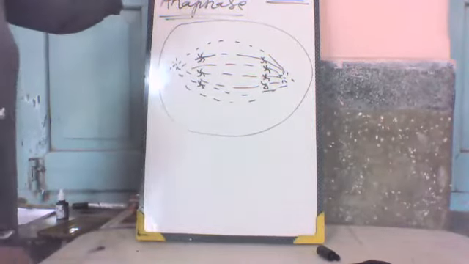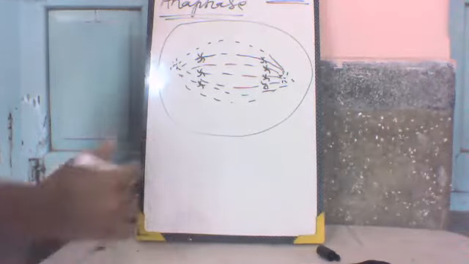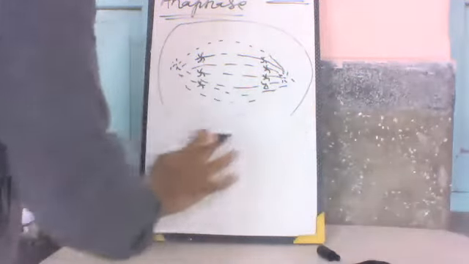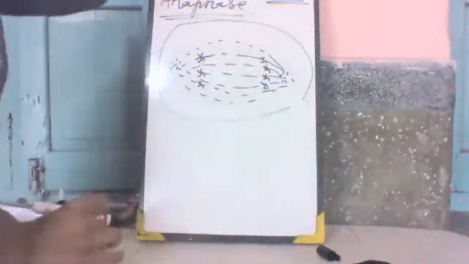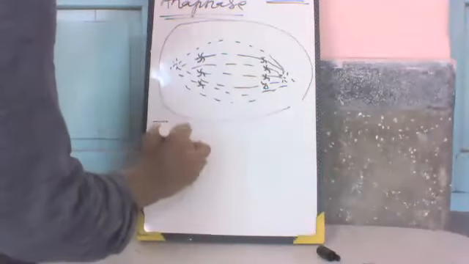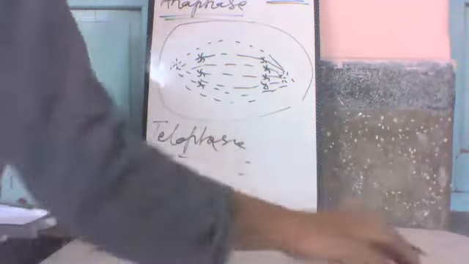After that, it continues with daughter chromatids. They move. They are seen as chromatids. The last stage is telophase. In this stage, there is a furrow.